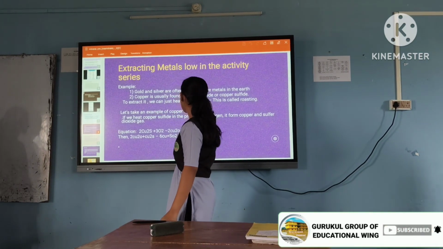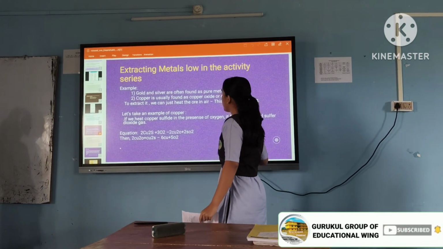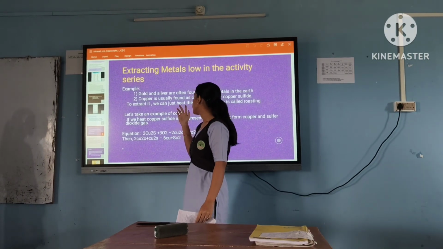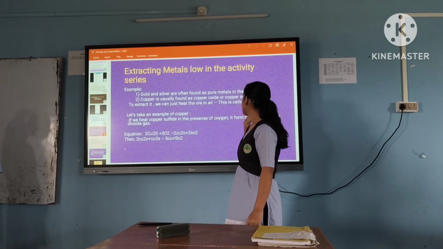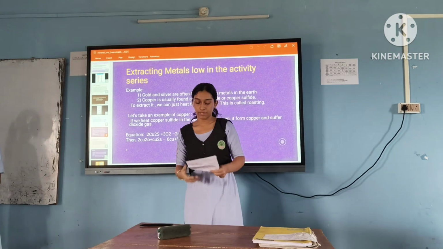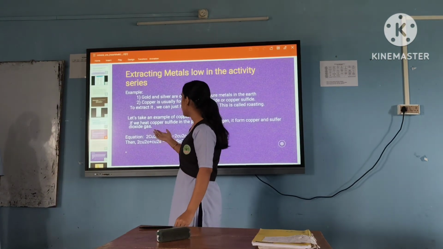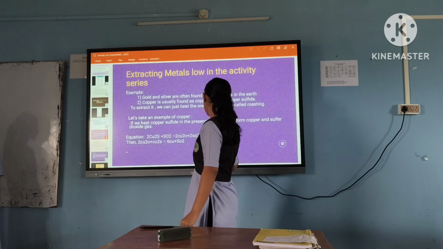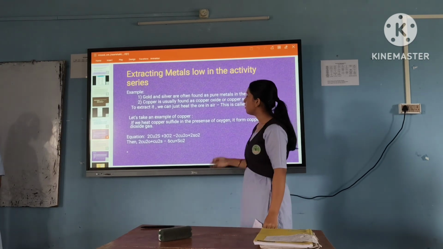Copper is usually found as copper oxide or copper sulfide. To extract it, we can just heat the ore in air. This is called roasting. Let's take the example of copper. If we heat copper sulfide in the presence of oxygen, it forms copper and sulfur dioxide.